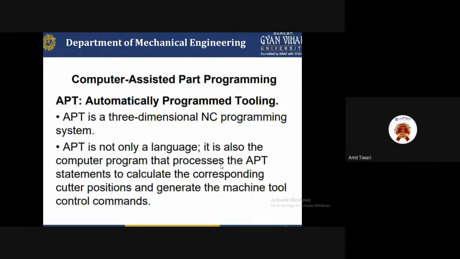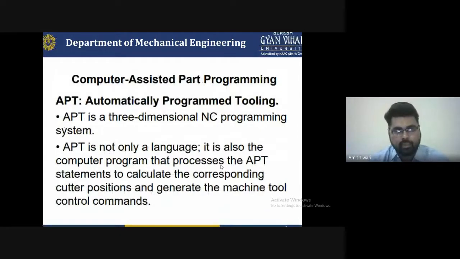Computer-aided part programming, basically we can say APT. The full form of APT is Automatically Programmed Tooling. First of all, APT is a three-dimensional NC programming system. Second, APT is not only a language, it is also a computer program that processes the APT statements to calculate the corresponding cutter positions and generate the machine tool control commands.